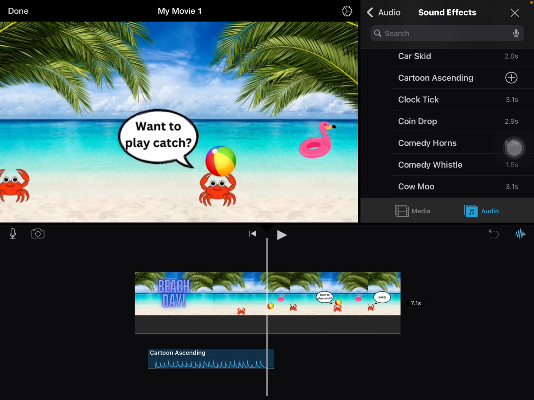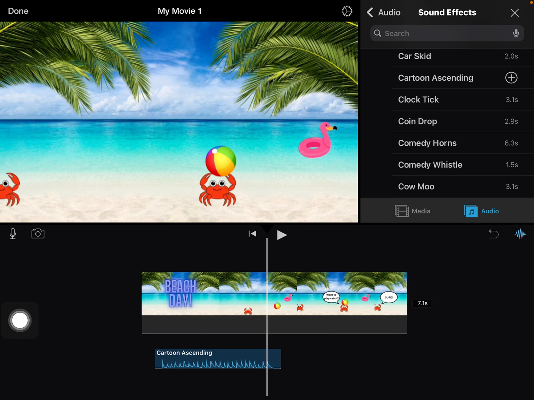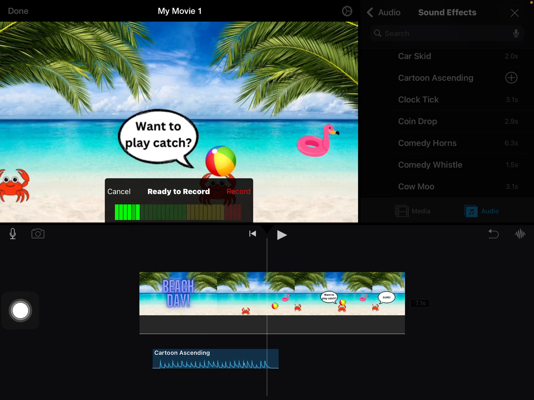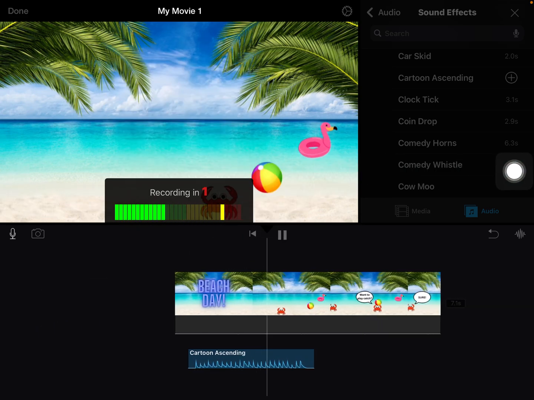Then if you want to record your voice, you're going to come over here to the microphone. And I'm going to record this talking bubble. You don't have to record your talking bubbles. I'm just going to show you if you want to do it. So I'm going to hit the microphone. And then I'm going to hit record. It's going to count me down.